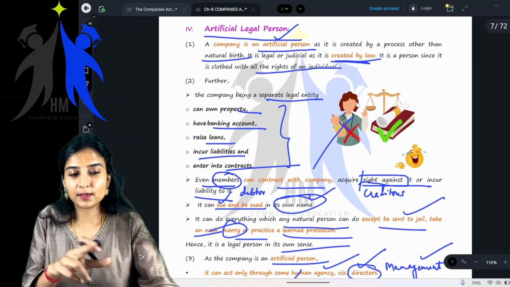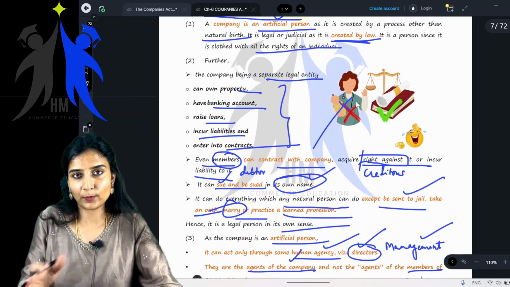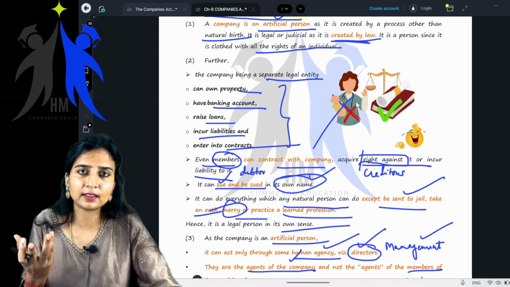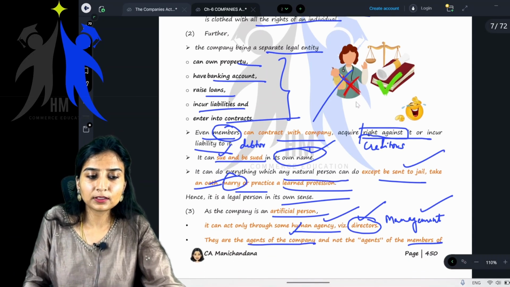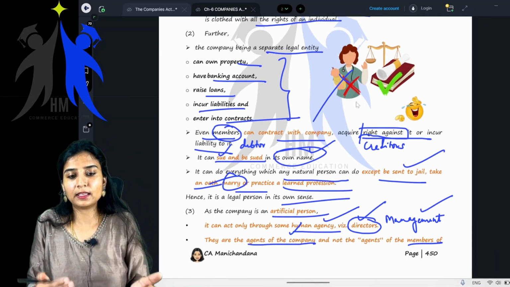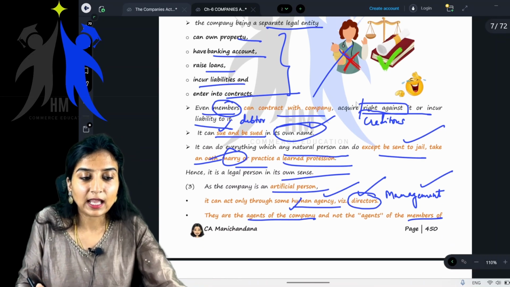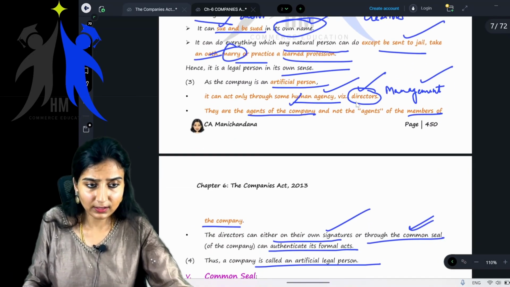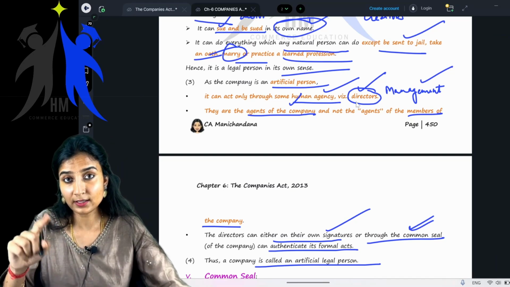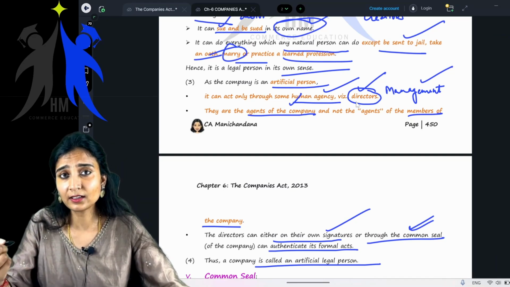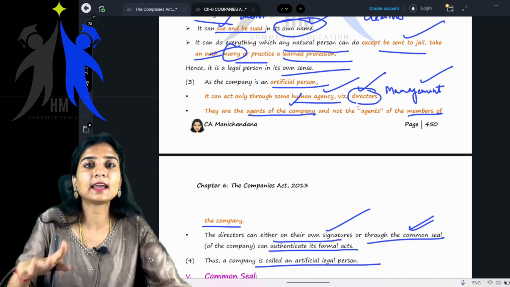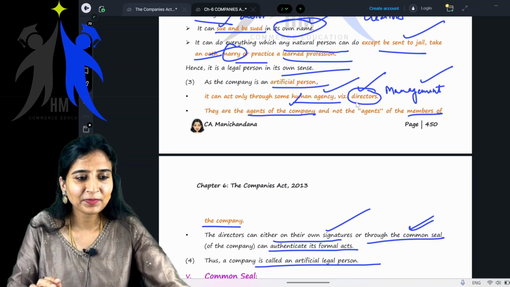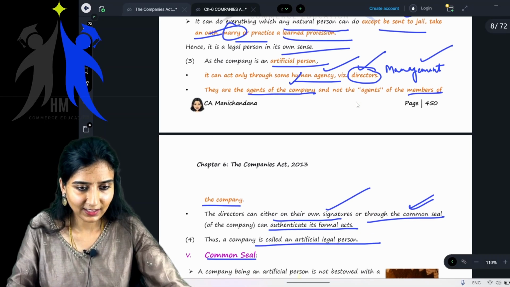Now, it is a person since it is clothed with all the rights of an individual. Further, it's a separate legal entity: it can own property, have a bank account, incur loans and liabilities, and enter into contracts. Next, the members can contract with the company, acquire rights against it, or incur a liability to it. Next, it can sue or be sued in its own name. That is, it can file a case against someone else, or someone else can file a case against the company. It can do everything.